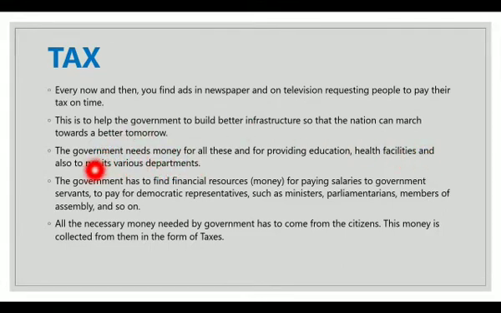departments. The government has to find financial resources, money for paying salaries to government servants, to pay for democratic representatives such as ministers, parliamentarians, members of assembly, and so on. All the necessary money needed by government has to come from the citizens. This money is collected from them in the form of taxes.